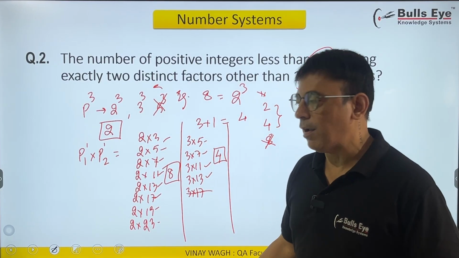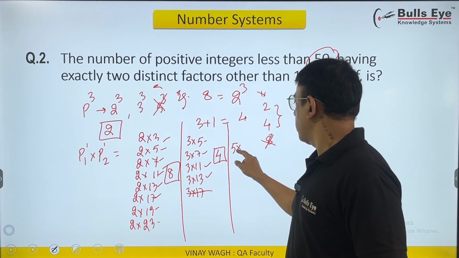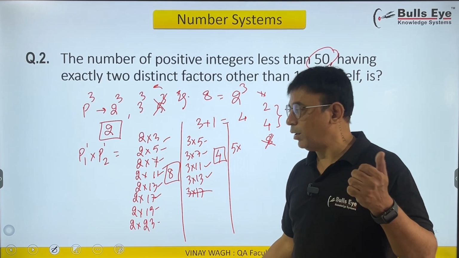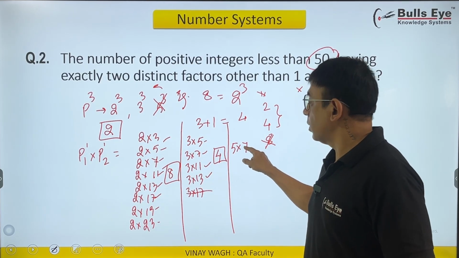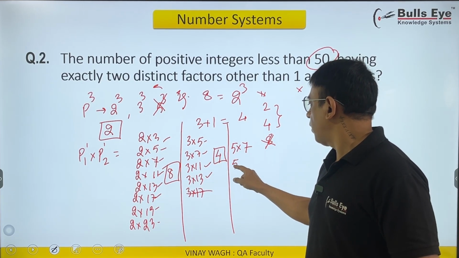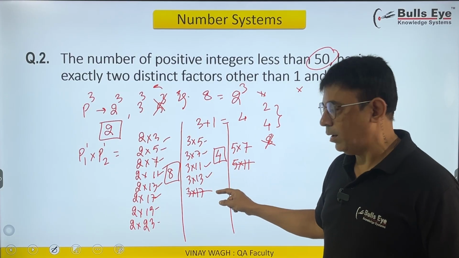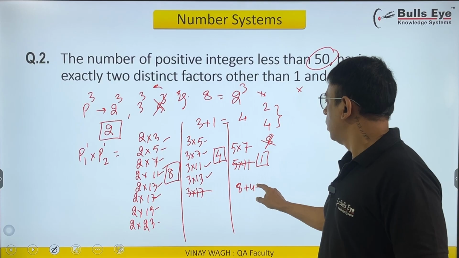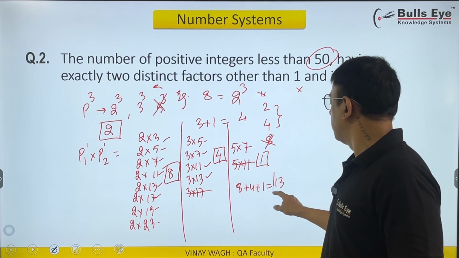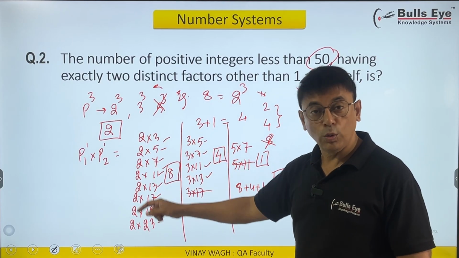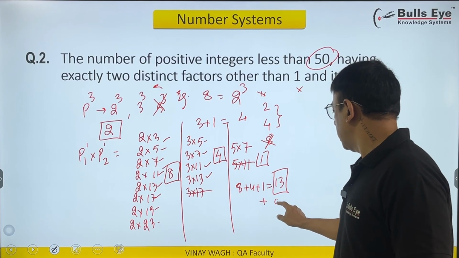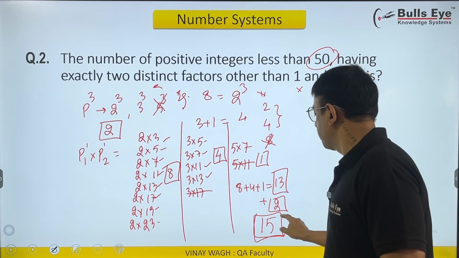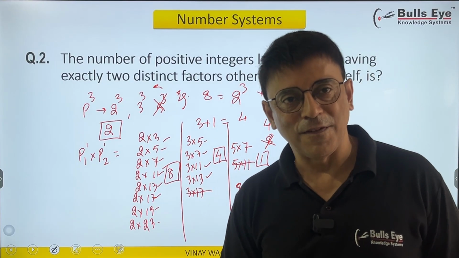And now I'm taking 5. 5 into a prime number more than 5, because 5 into 3 is taken care of. 5 into 2 is covered. 5 into 7, 35, that's okay. 5 into 11 is 55, that's not okay. So this is 1. So altogether 8 plus 4 plus 1, so 13 such numbers. And we have 2 more over there. So 13 and 2, we have total 15 such numbers. So the answer to this is 15.